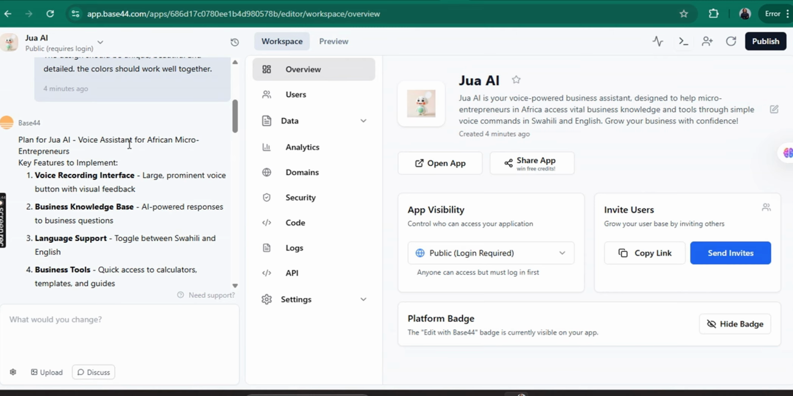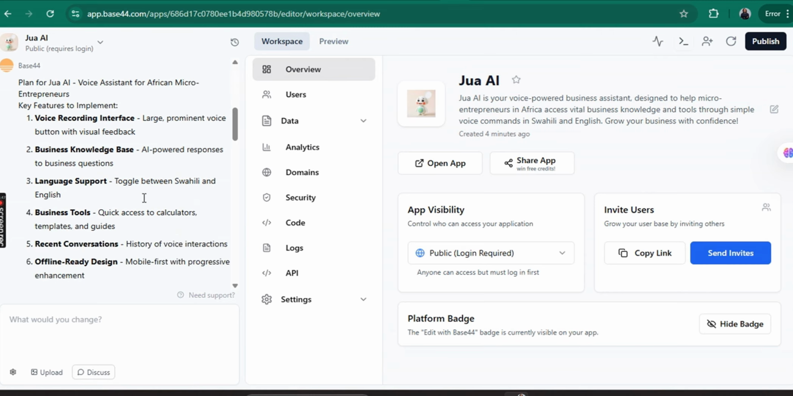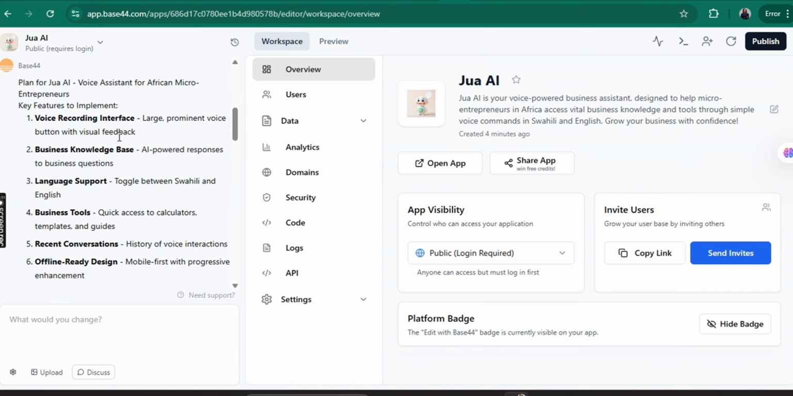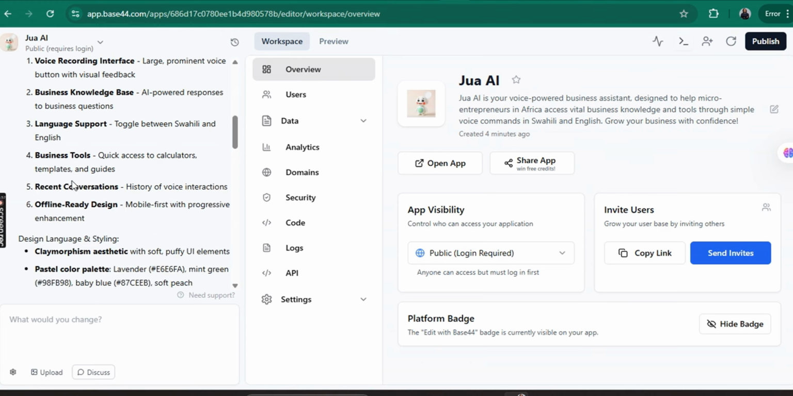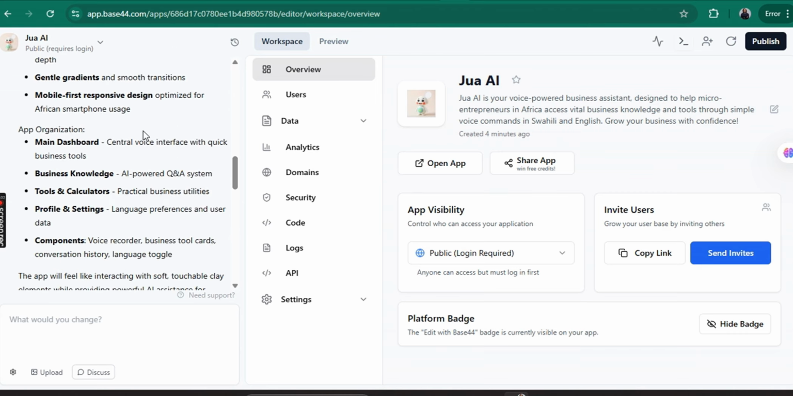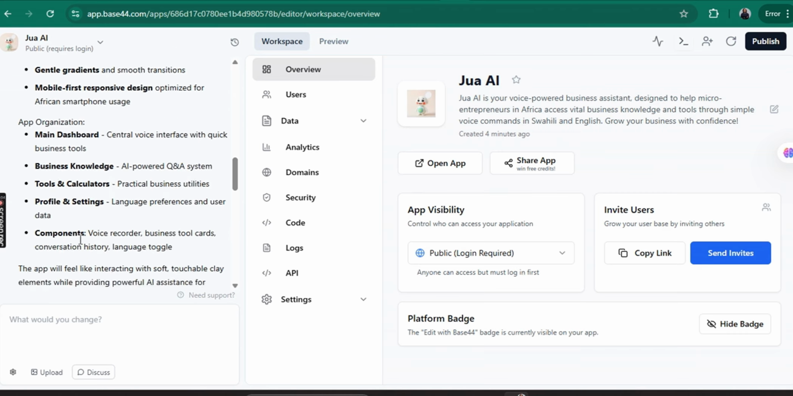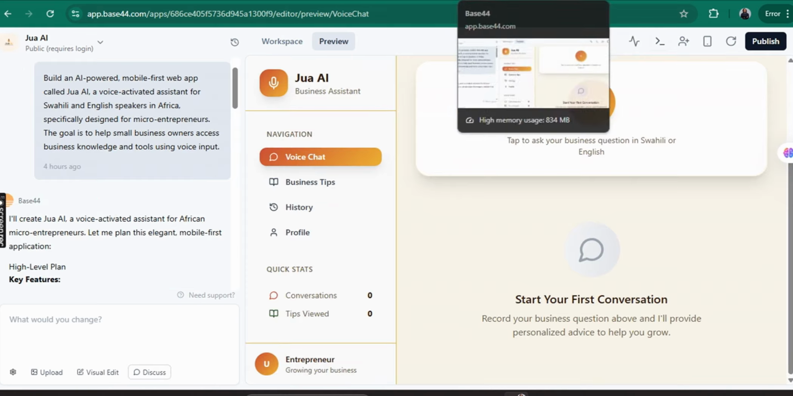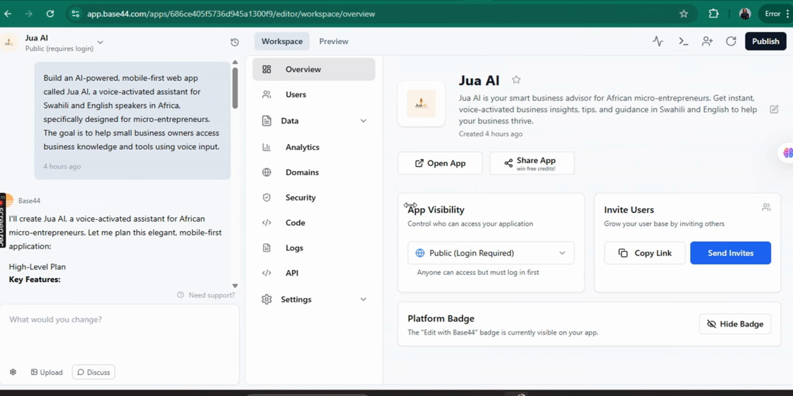So this is the plan, the key features to implement. It breaks down the prompt for you on the left side, like you can see here: the voice recording interface, the business knowledge base, language support, business tools, the design, language and styling, the app organization, main dashboard, business knowledge, as you can see right here. So the workspace, overview, users, data, it's the same as this other one here, the one that I didn't choose a layout.